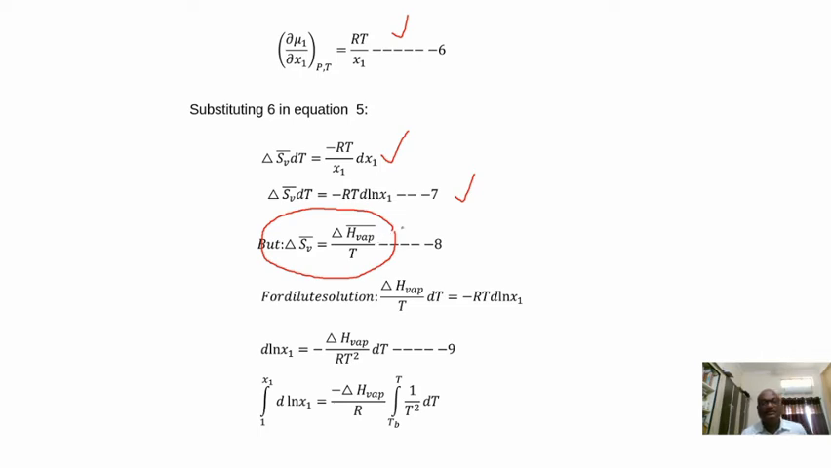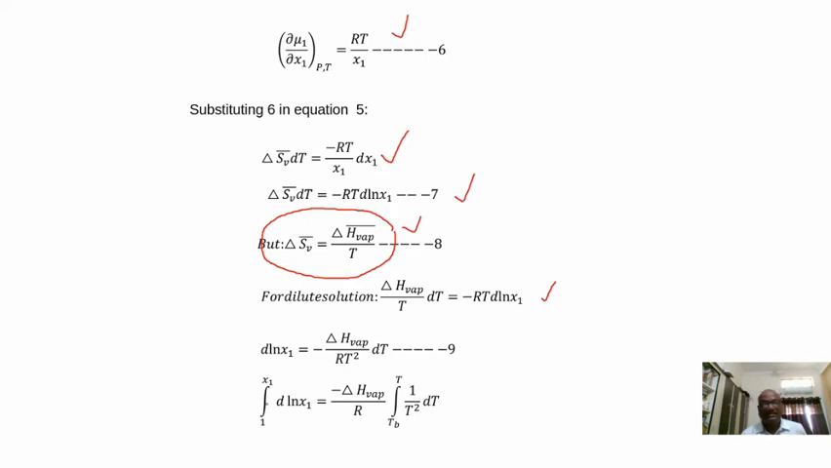So let us introduce this delta H vaporization term in this equation 7. So we are substituting this one. On substituting, you see what we got: delta H vaporization by T dT is equal to minus RT d log x1. Or you write the equation for d log x1, that is equal to delta HV by RT square into dT.